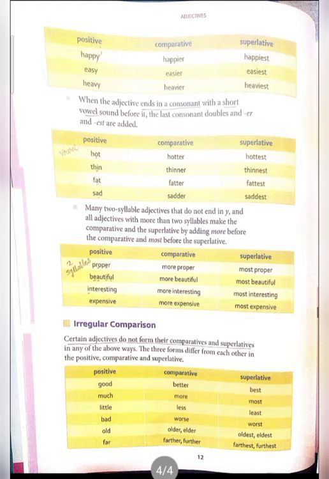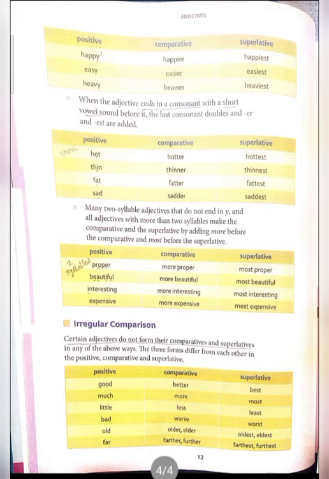Same like this, interesting and expensive also: more interesting, most interesting, more expensive. See the vowels: E three times, I. Like these words, where more than two or three vowels are there, you will use more and most.